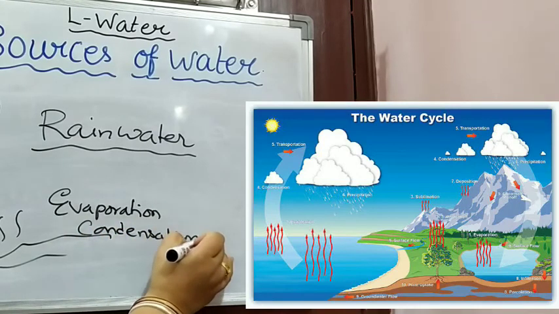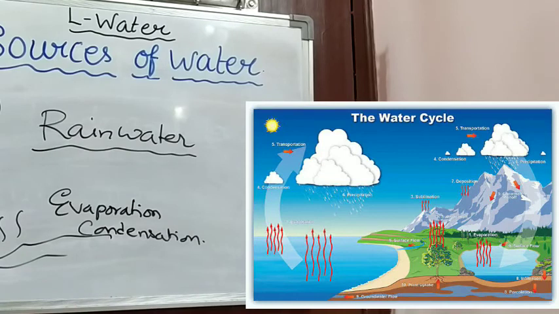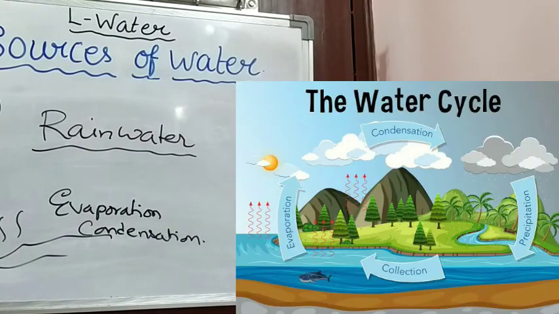That's why you will see that rainwater is considered very pure, because only vapor is going up, only vapor is condensing, and only vapor is coming down in the form of droplets. That's why rainwater is considered to be a very pure form.